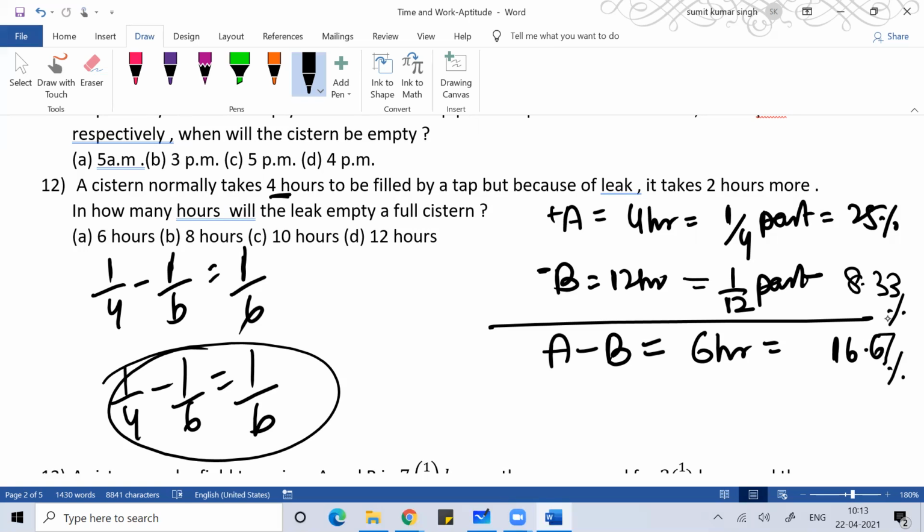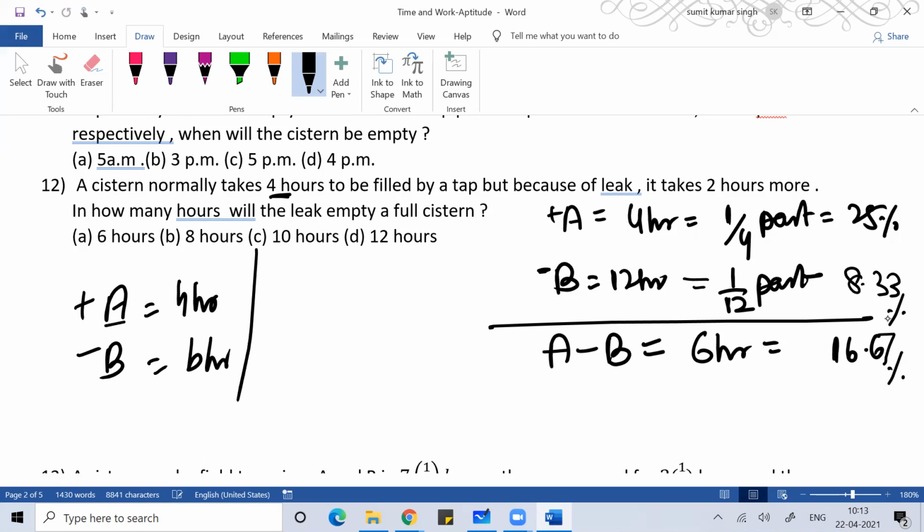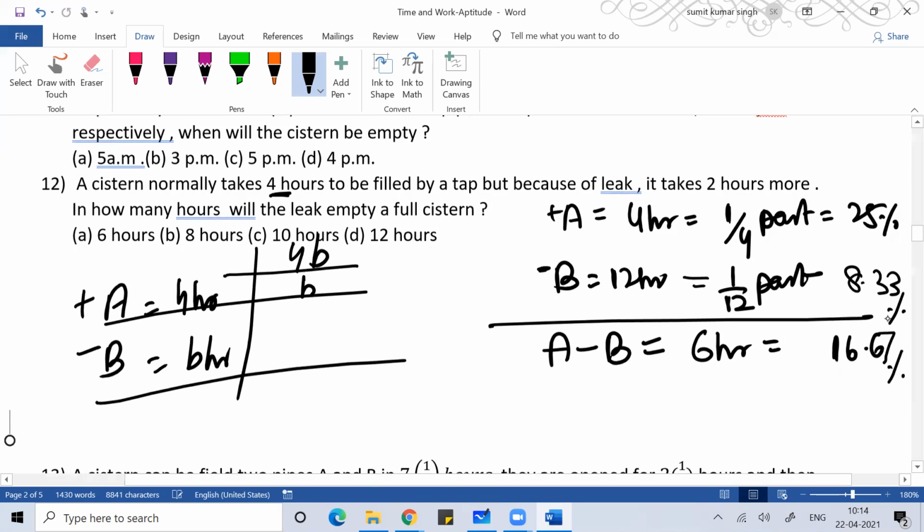Whichever way you like, you can solve it, you will get the answer. Ultimately in the exam you need to think about which way you can get the answer faster. A in 4 hours, B suppose 3 hours. You need to understand which is dominating. Define the work as 4B. This is doing B units, this is doing 4 units.